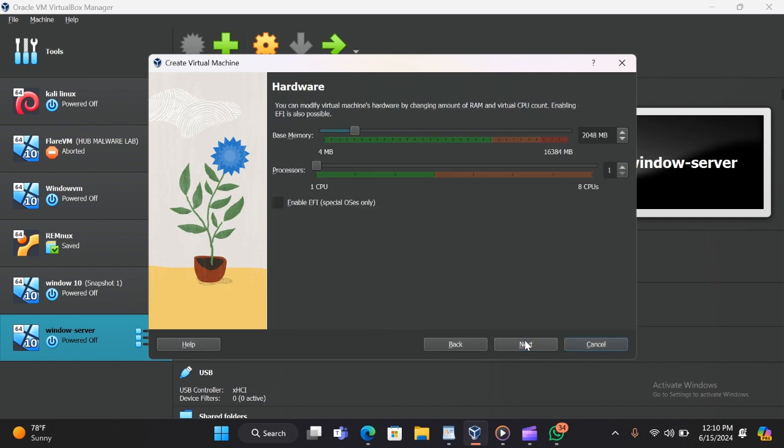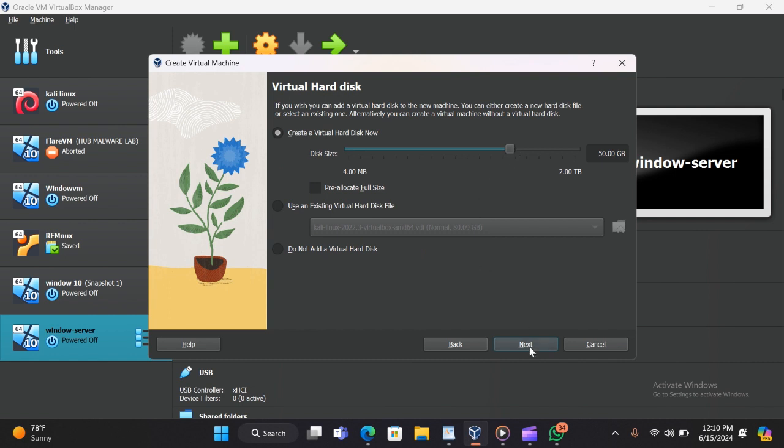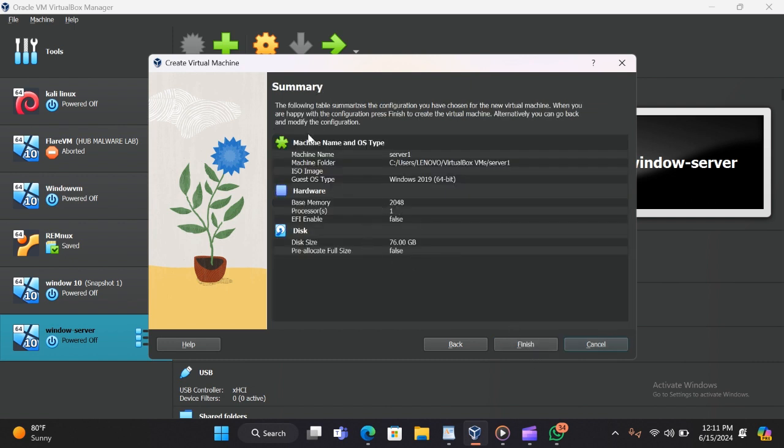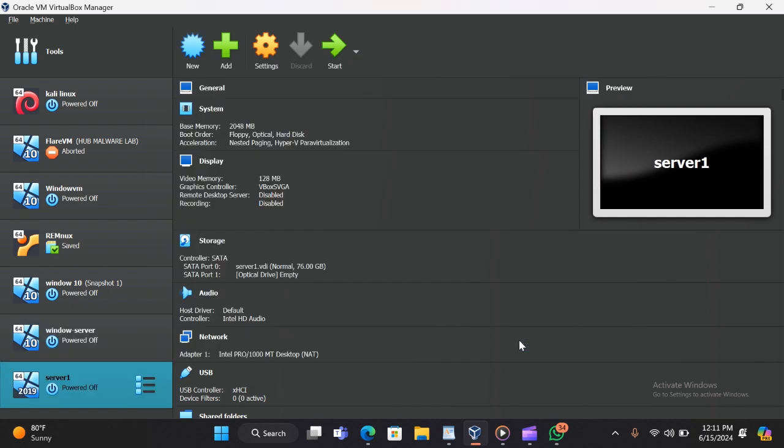So here we go. If you want, you can select the default, or you can customize your hardware depending on what kind of memory and CPU you want to use. For me, let's continue with the default. Also, because it is VirtualBox, it does not require a lot of gigabytes, so let's use 76. Then you click next. After you see these details, you can check all those details related to what you have configured before. Then you click finish.